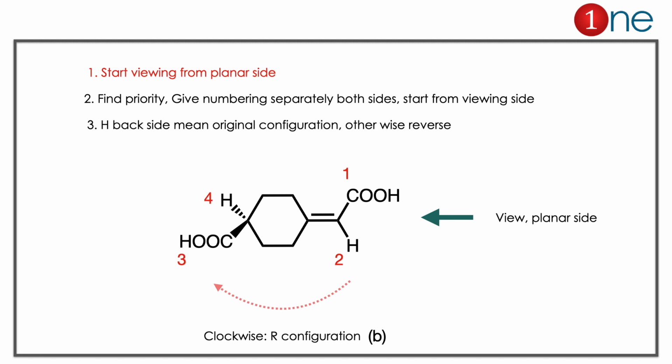So you have to find whether it is clockwise or anti-clockwise. If you look at it, it is the clockwise direction. Clockwise means R there. Since hydrogen is on the back side, the configuration will really be R. If hydrogen is on the front side, it will be the reverse. It's like normal R and S configuration and CIP rules. The concept you have to learn here is that even if the compound has axial chirality, you can assign R and S configuration. Here it is clockwise, we give R, hydrogen is on the back side, so the same R configuration.